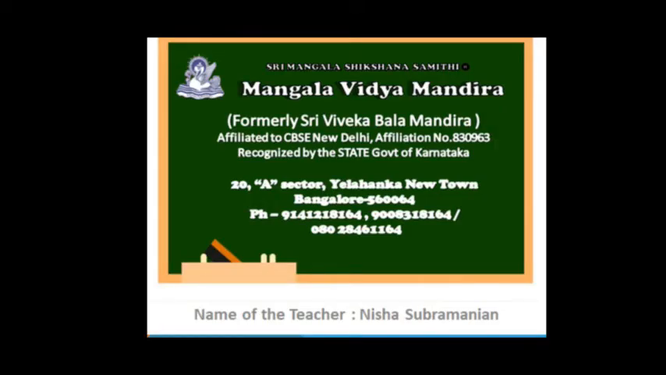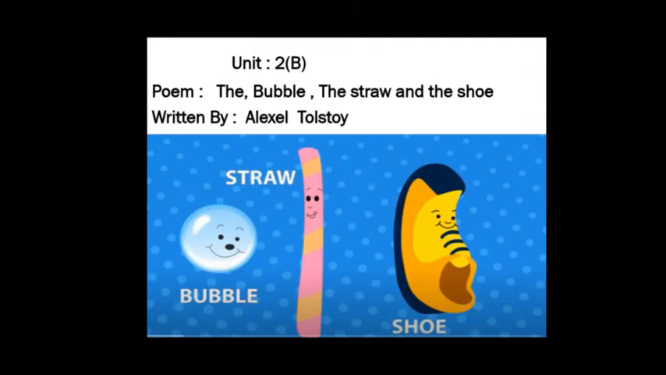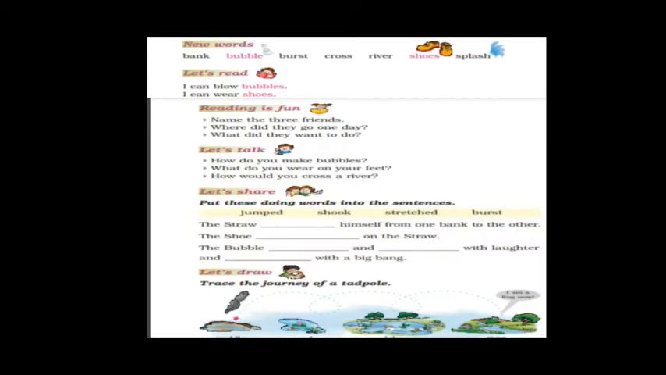So children, in the last class what have we learned? We have learned a lesson, the bubble, the straw and the shoes. Right, what is the name of the lesson? The bubble, the straw and the shoes. So in this video, we are going to start with the exercise.